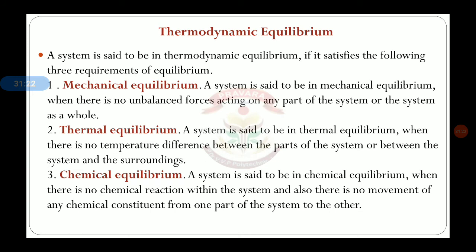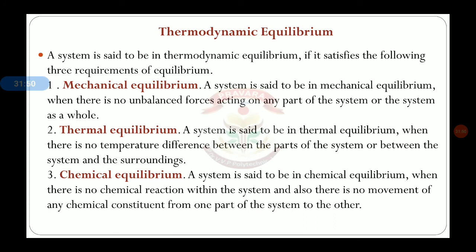Whenever the system is in thermal equilibrium, there must not be any temperature difference between 2 points on the body or any part. That means the system has an equal temperature at every point. The system has the same temperature at all the points, and then only can we say the system is in thermal equilibrium.